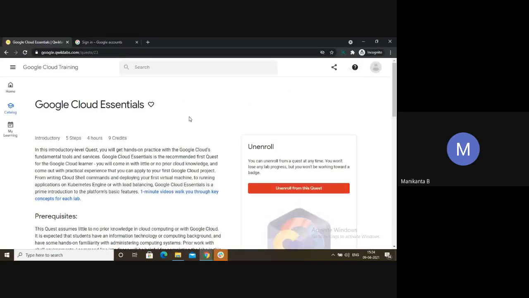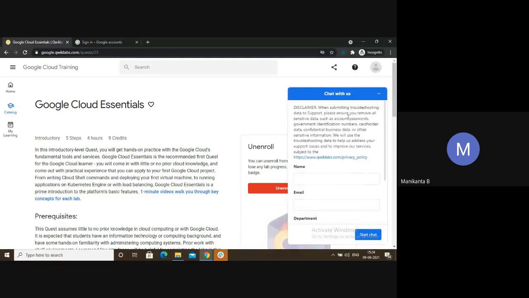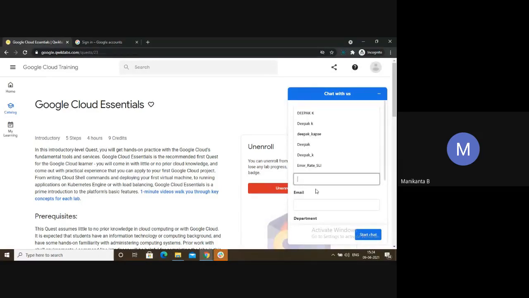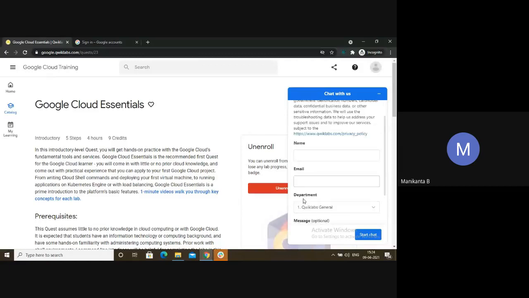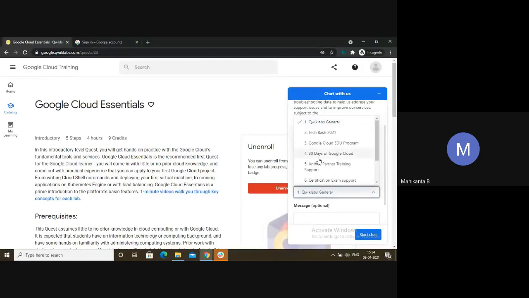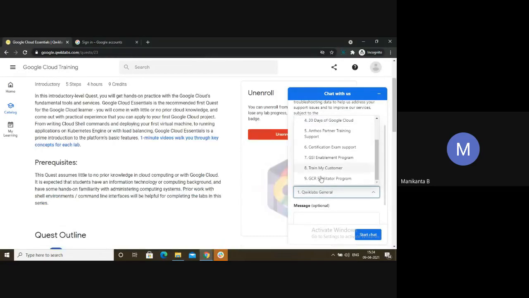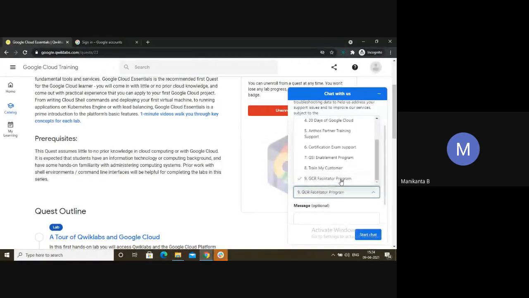Later, if you still didn't get it, no matter whatever you do, then there is a help section here. Click on this help section, chat support, and here write your name, your normal Quicklab account mail ID, the mail ID you have registered to the program. And later in department, choose GCR facilitator program.